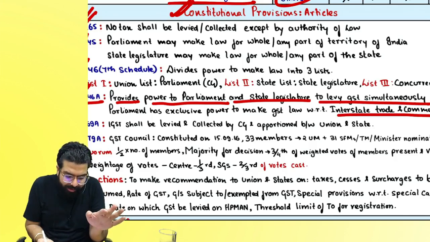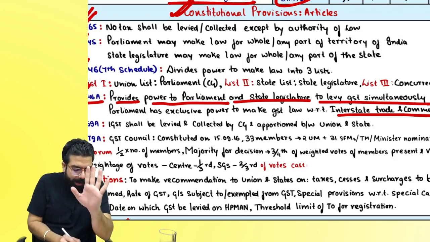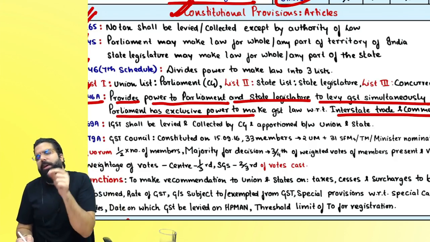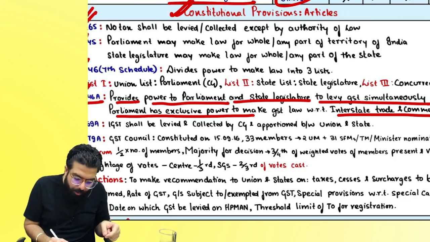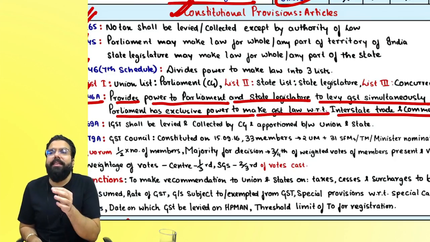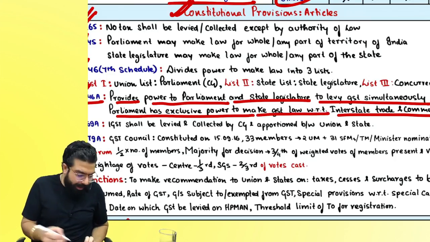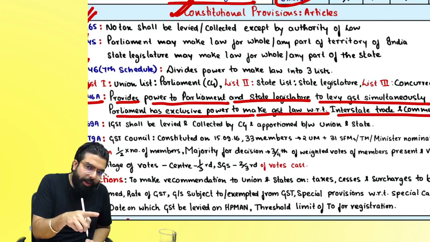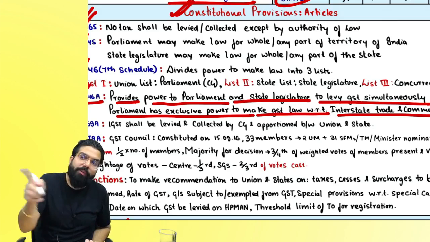Whenever it is interstate trade or commerce, Parliament will have the exclusive power to make GST law. Basically, the IGST law shall be made by Parliament. It means the central government will introduce the bill and it will be passed by Lok Sabha and Rajya Sabha, so it will be applicable to the whole of India.